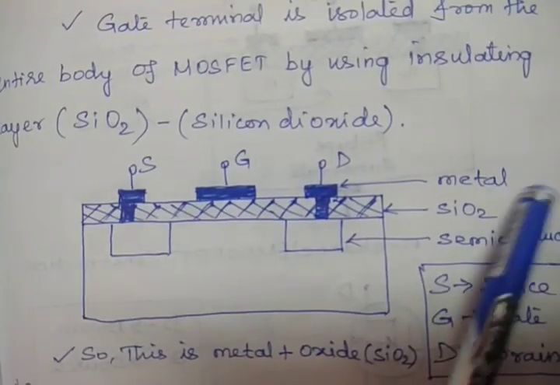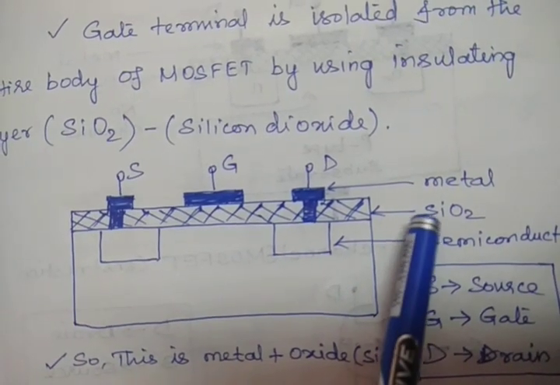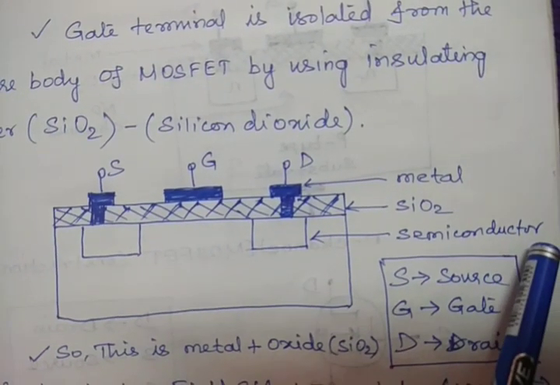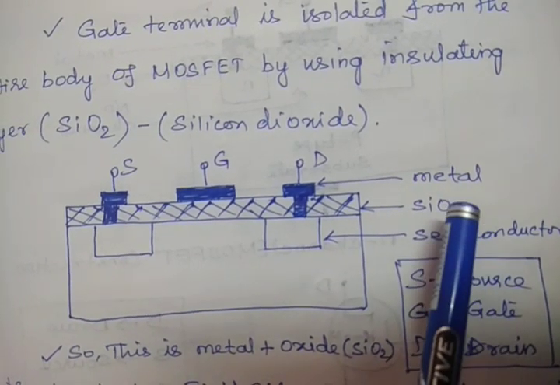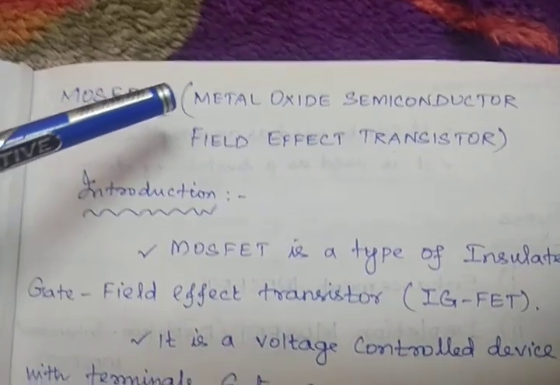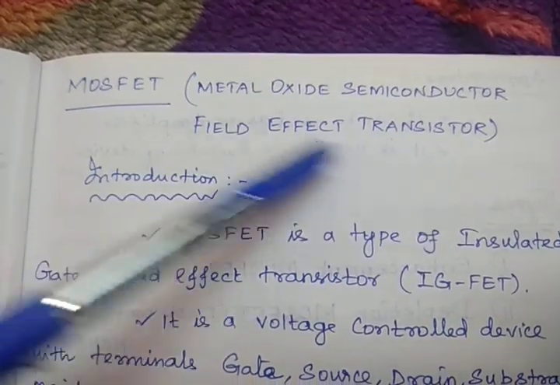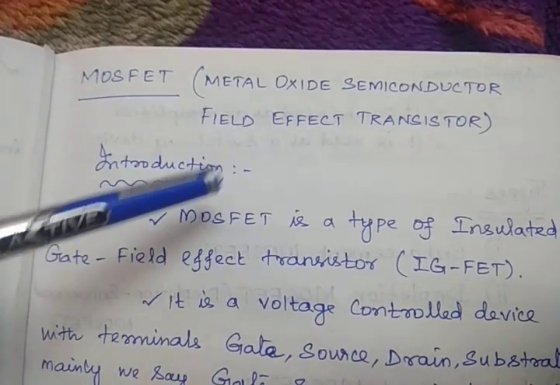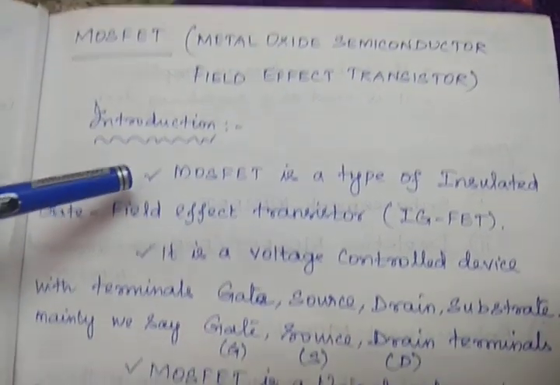In this we are using metal, silicon dioxide and semiconductor material. So this is metal, this is oxide, this is semiconductor. So this is called metal oxide semiconductor field effect transistor. I'll tell you the construction details of MOSFET and everything.